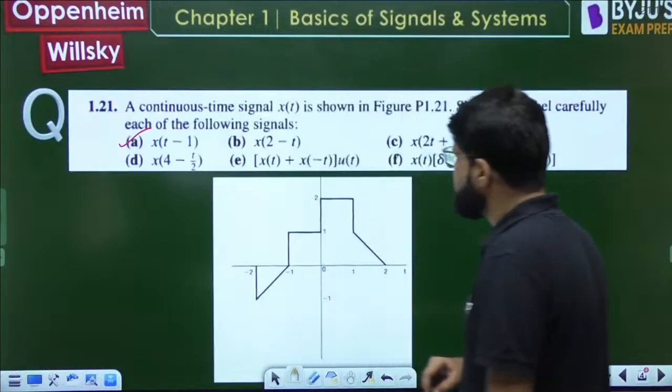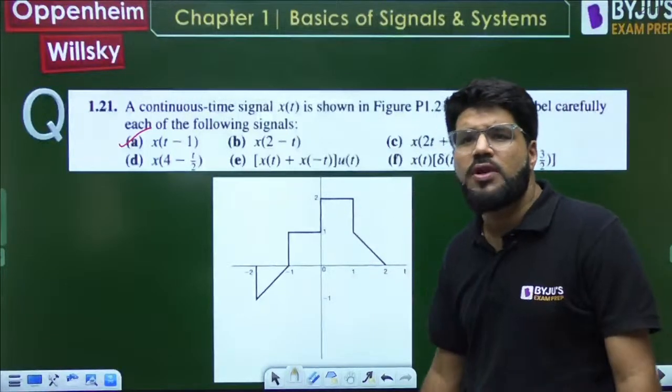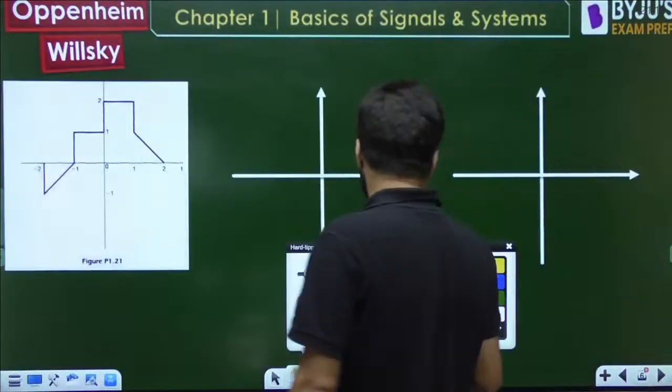See, x of 2t plus 1. With this one question, you will be really good with the sketching part. It has almost everything. x of 2t plus 1. We will come to the C part, dear.